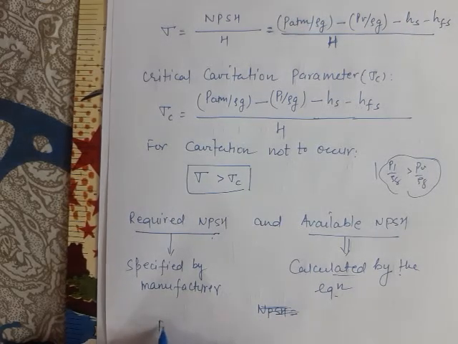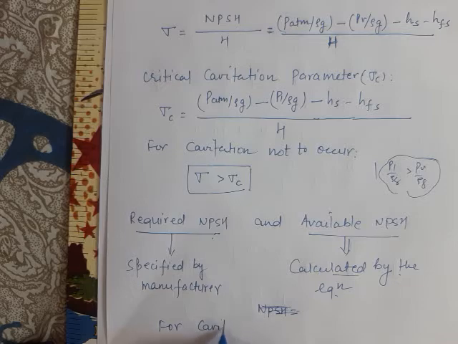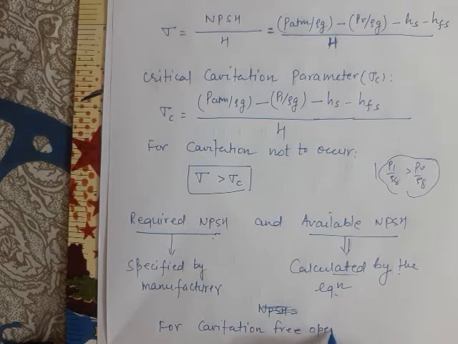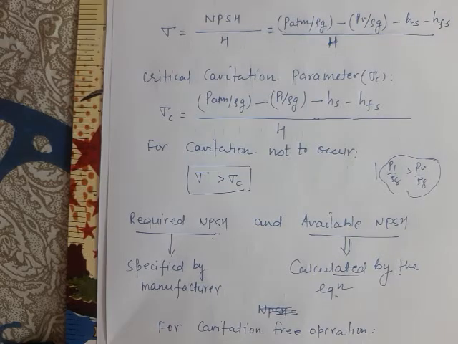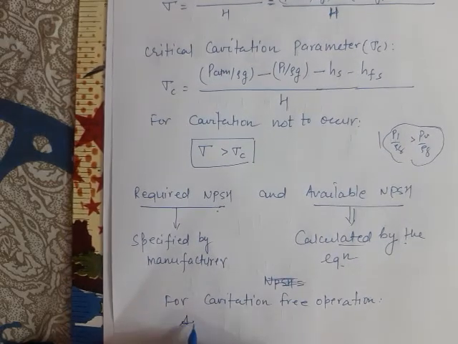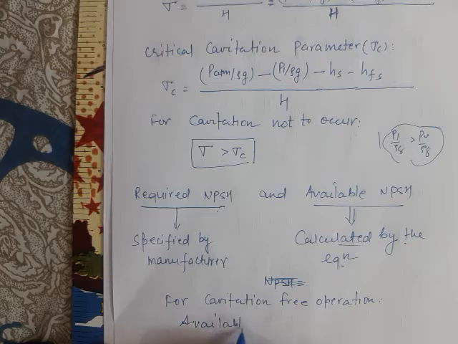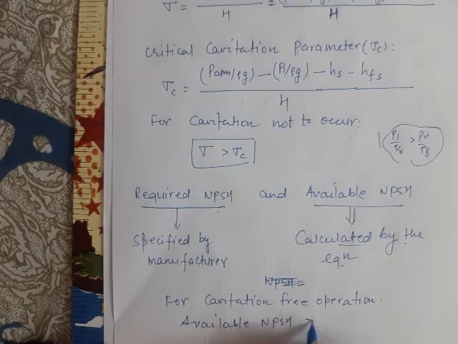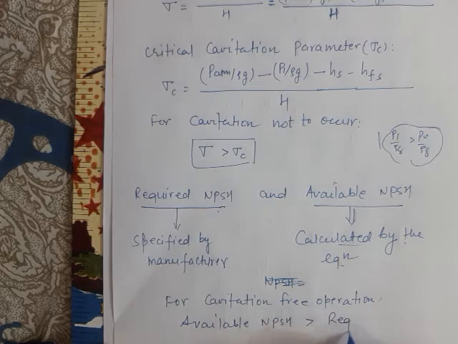Now for cavitation-free operation, the available NPSH should be more than the required NPSH.